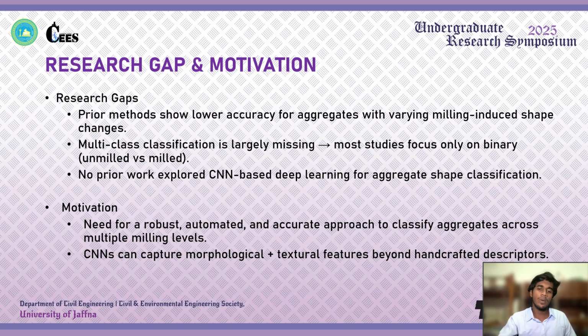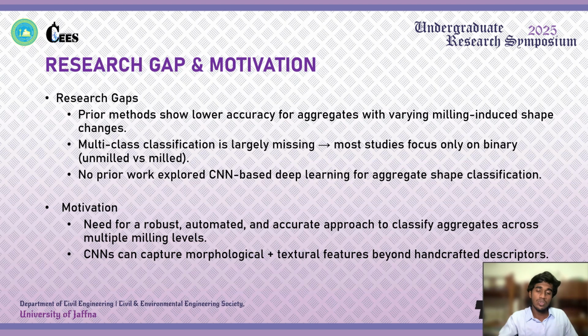So let me talk about our research gap and motivation. In previous studies, they have shown good accuracy for binary classification, whether it is milled or unmilled. But when it comes to multi-class classification, that means classifying the aggregates within the milling levels, their accuracies were extremely low. So the multi-class classification accuracy is largely missing. In our research, we will try to improve the multi-class classification.